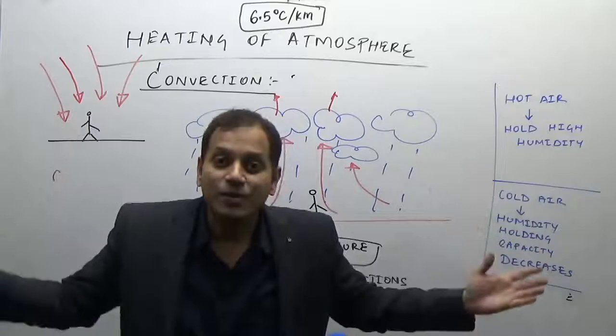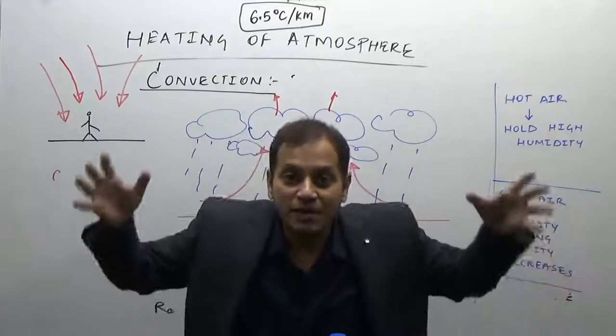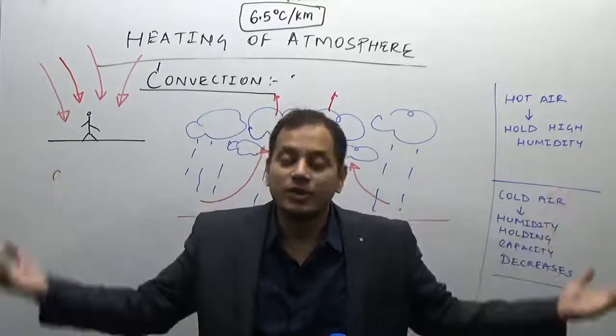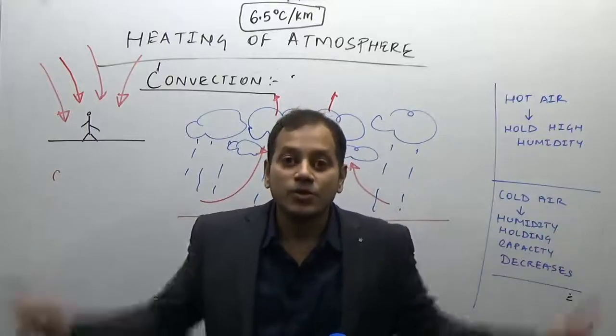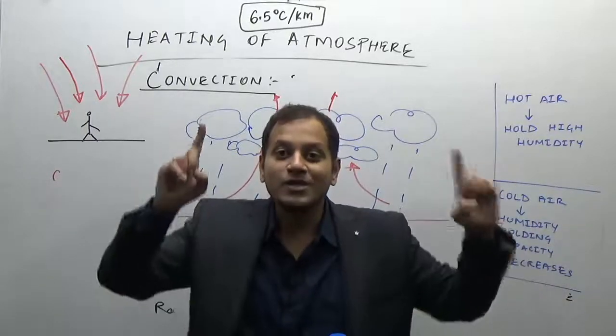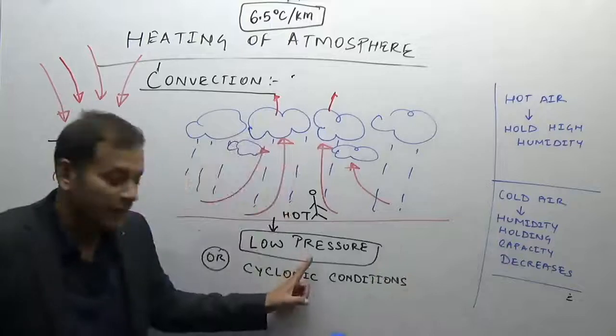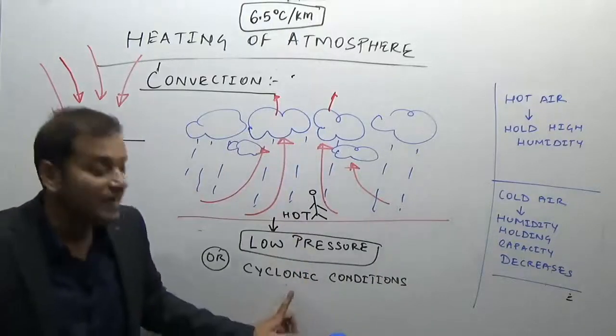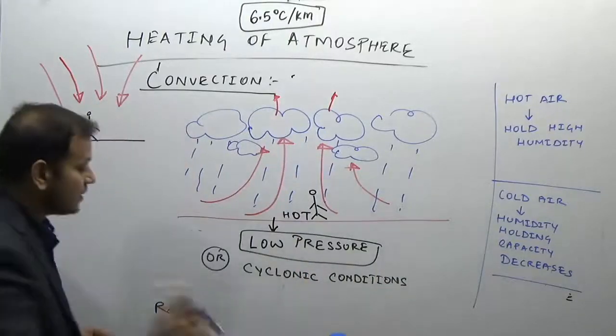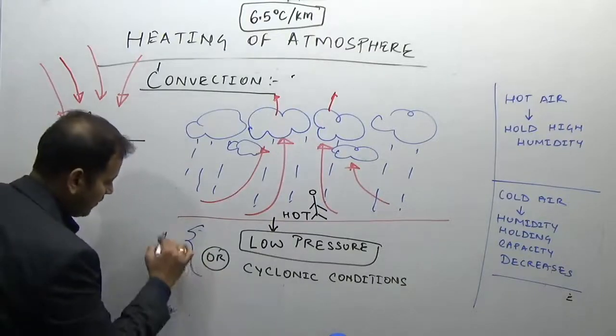So the extra water from the air first forms clouds, and then the extra water is given out in the form of rainfall. So low pressure is always associated with rainfall. Low pressure or cyclonic conditions are always associated with rainfall.